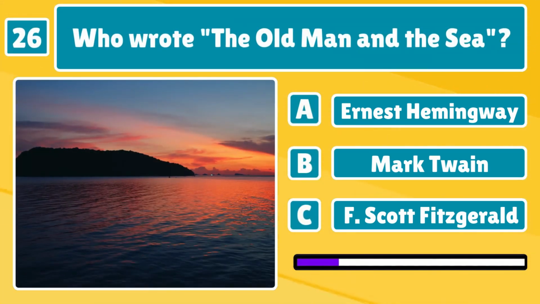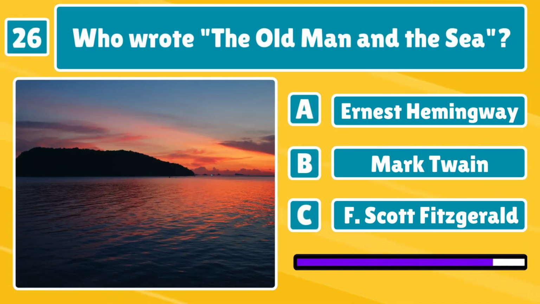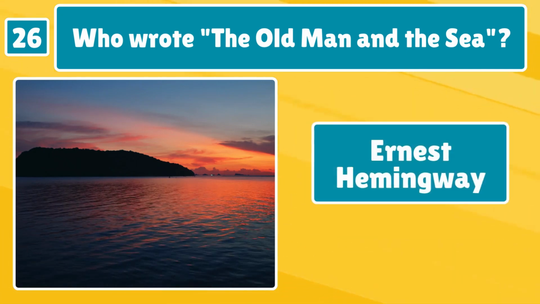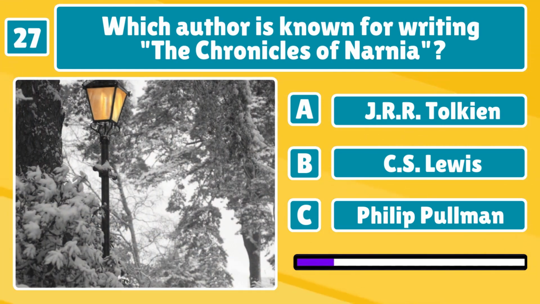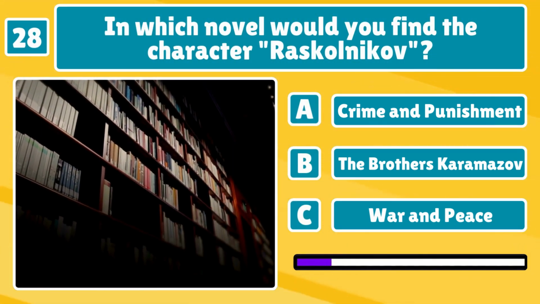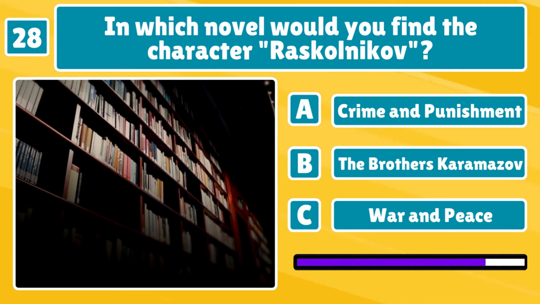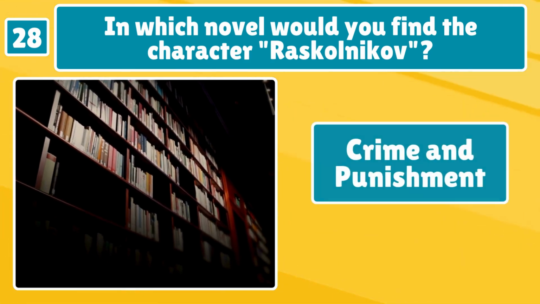Who wrote The Old Man and the Sea? Right, that's Ernest Hemingway. Which author is known for writing the Chronicles of Narnia? This one's a little harder. Clive Staples Lewis. In which novel would you find the character Raskolnikov? Crime and Punishment. Great job.